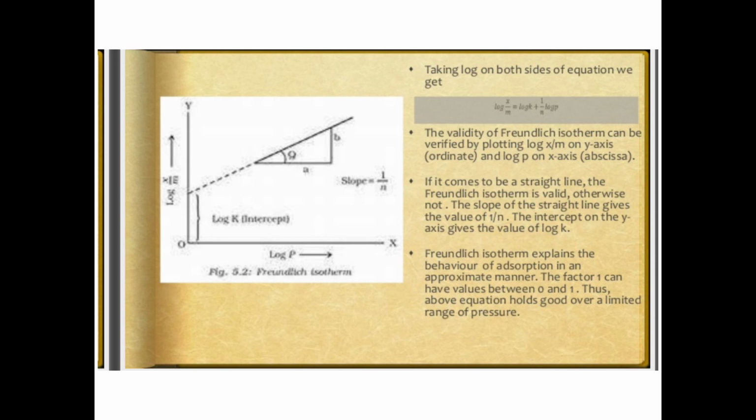The Freundlich isotherm explains the behavior of adsorption approximately. The factor 1 upon n can have a value between 0 and 1. The above equation holds good only over a limited range of pressure.